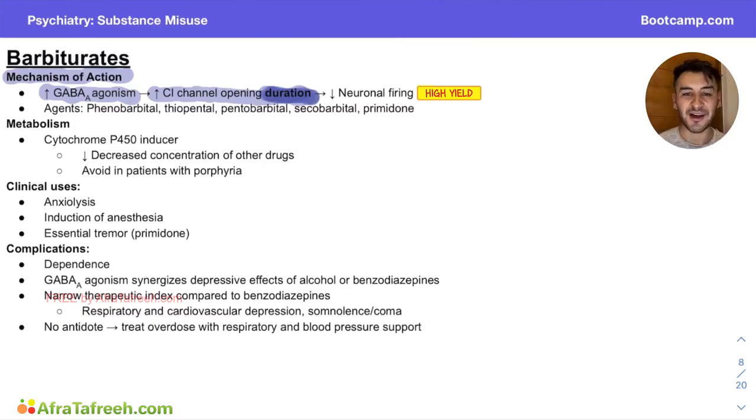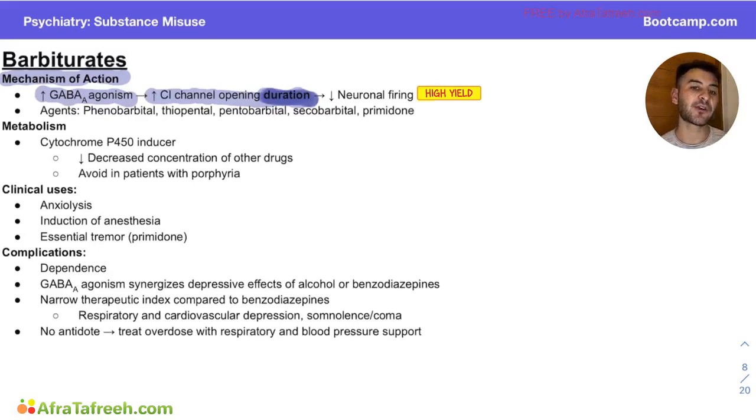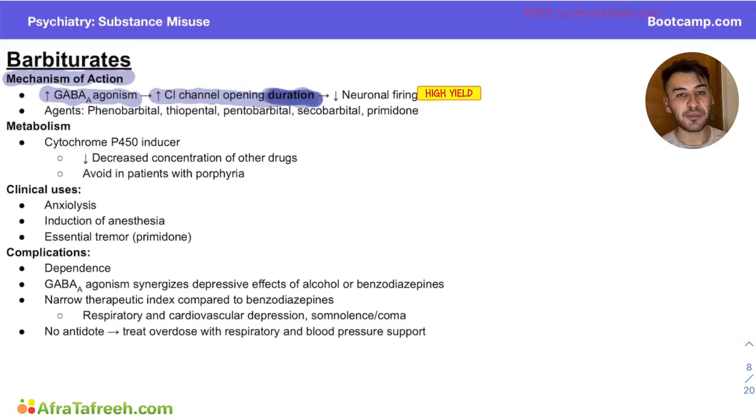So both are causing chloride ions to move through that channel to a greater degree, but the way they do that is slightly different. It's the difference between increased frequency and increased duration. And those are both super important to differentiate on test day. At the end of the chain, this leads to decreased neuronal firing, which leads to the clinical effects of barbiturates, which is going to be anxiolysis, a feeling of calm, muscle relaxation. This is all the positive things that we get from barbiturates.